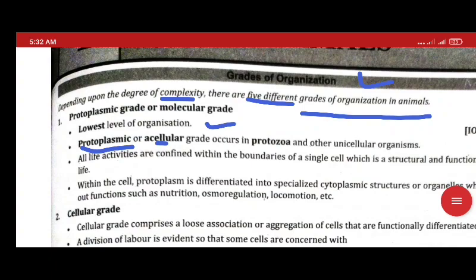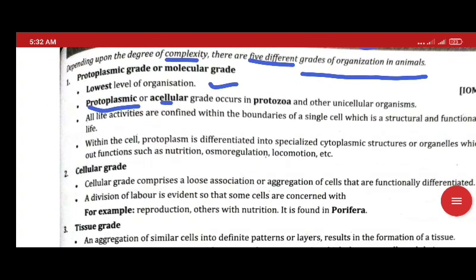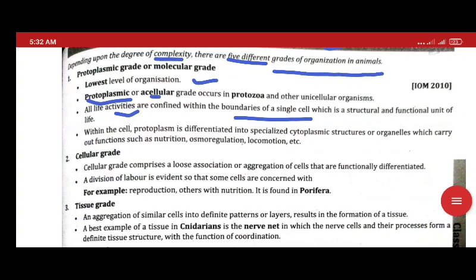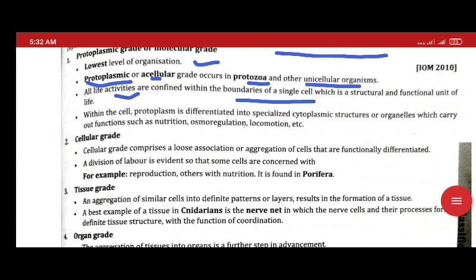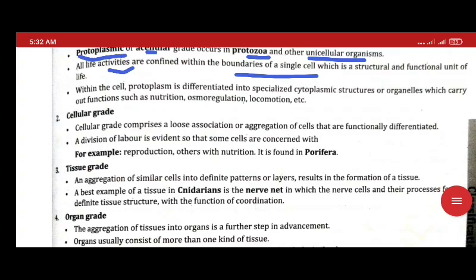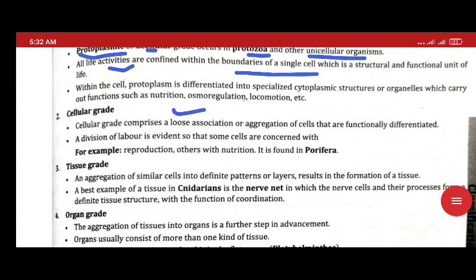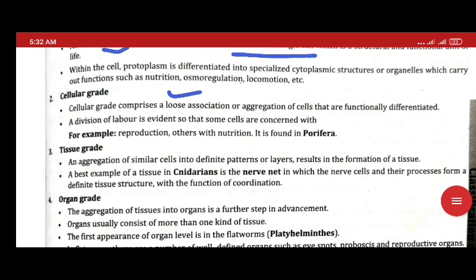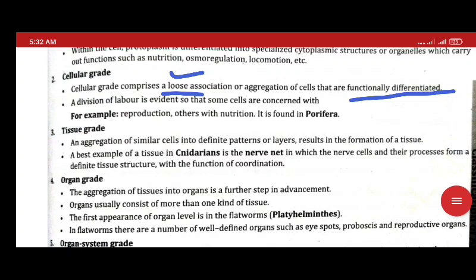In a single cell, all the life activities occur within a boundary. So this type is found in protozoa and other unicellular organisms. Now we have the second, cellular grade. In cellular grade there is cell association, and the cells become functionally different, with division of labour. An example is Porifera.